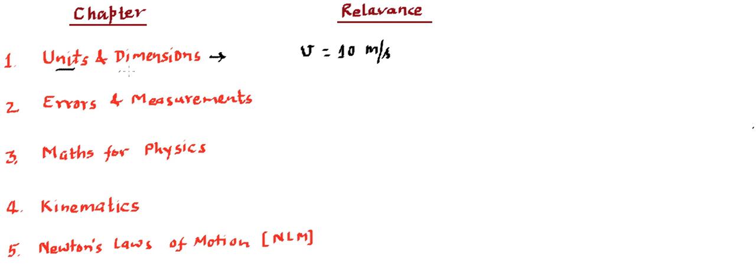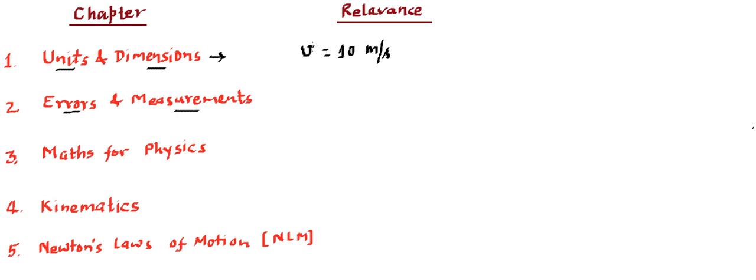Similarly, we will talk about dimensions. Dimensions will basically be used for verifying a formula and deriving a formula, and they will have their own restrictions. We will deal with this in detail. After learning this first chapter, next we are going to talk about errors and measurements.